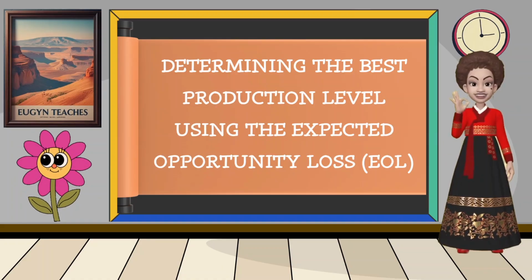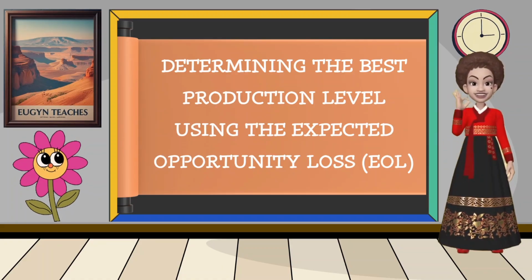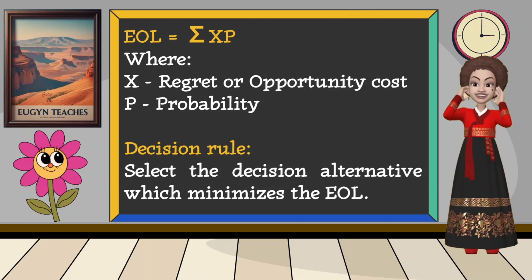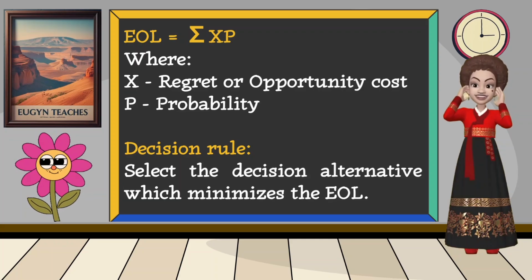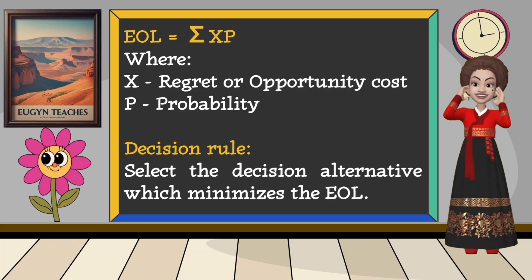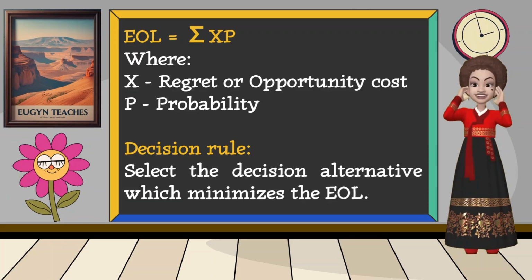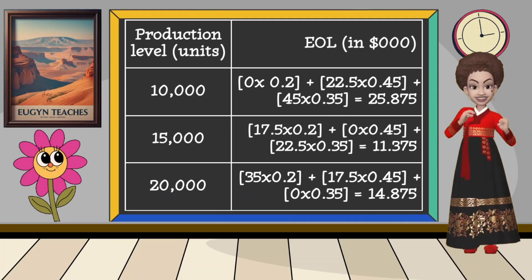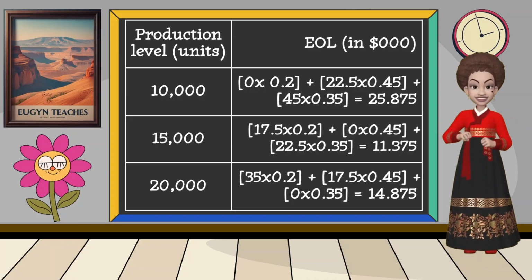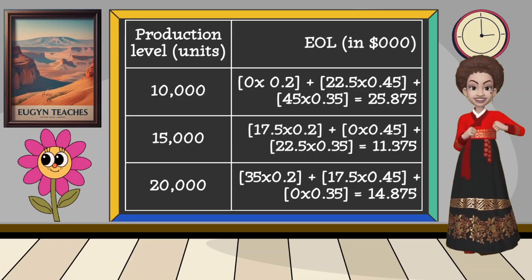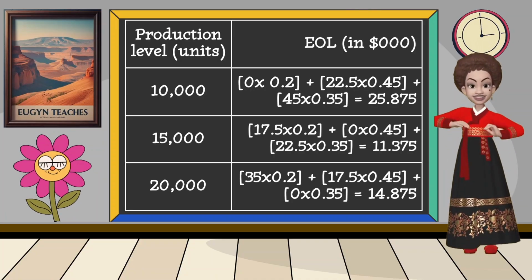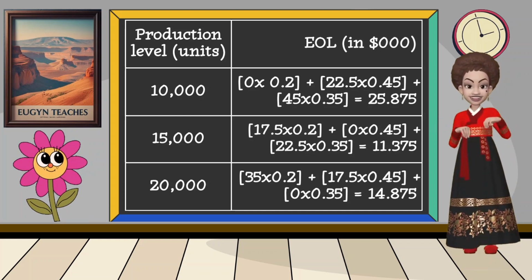Determining the best production level using the expected opportunity loss. The expected opportunity loss is calculated by using the formula sum of x times p, where x is the regret or opportunity cost and p is the probability. The decision rule is to select the decision alternative which minimizes the expected opportunity loss. Using the regret values from the regret table and the probabilities for the different states of demand, the expected opportunity loss is calculated as follows.